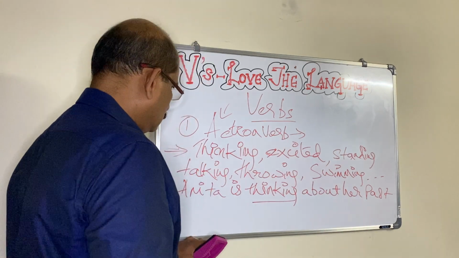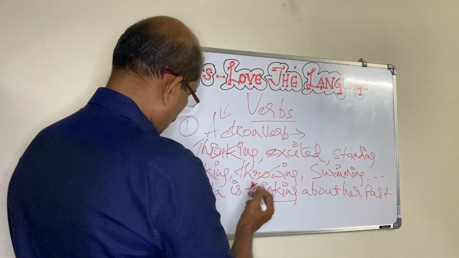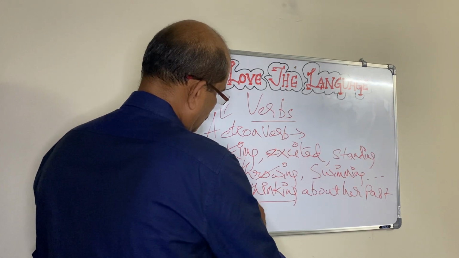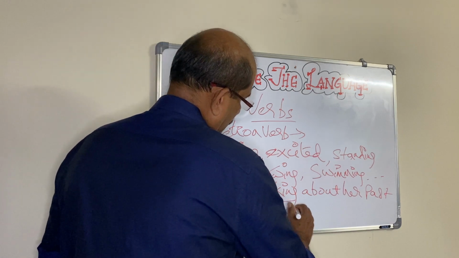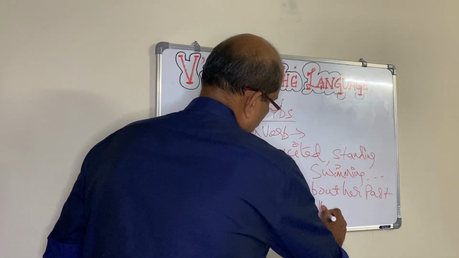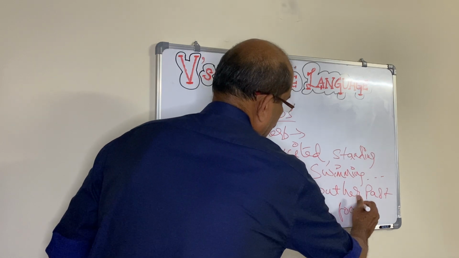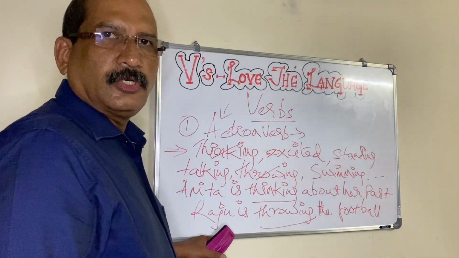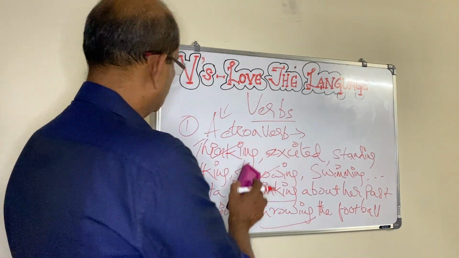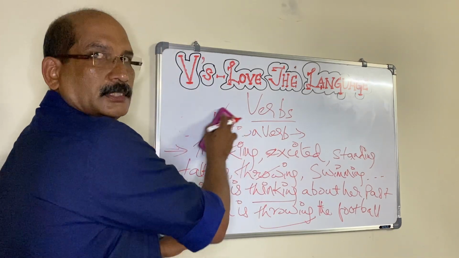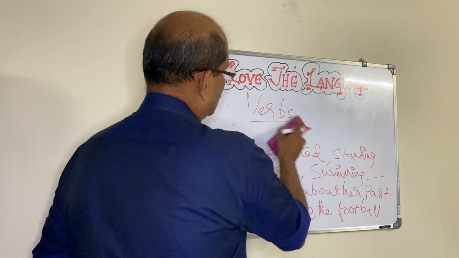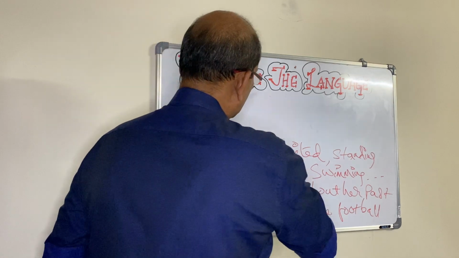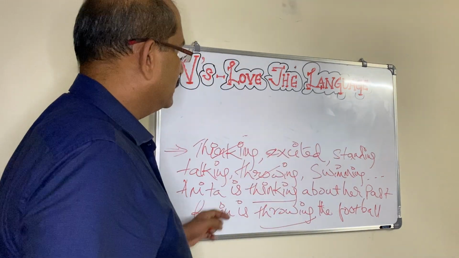Say, throwing. Raju is throwing the football. Raju is throwing the football. Let me wipe this out. I think you have noted down. It's very clear that we are in the verbs. We have taken verbs today and we have started with the first part of the verb, that's action verb. So I'm just wiping it off so that you can easily see what's written on the board.